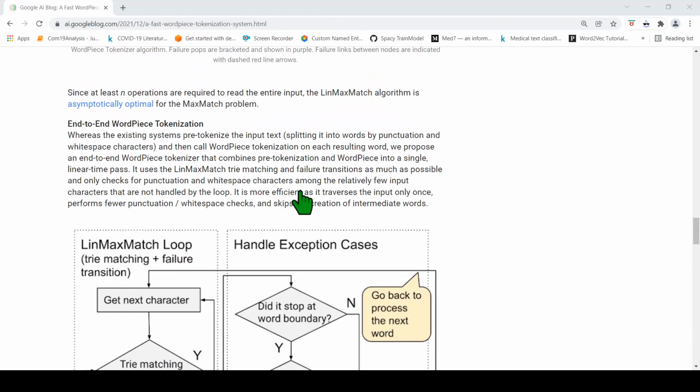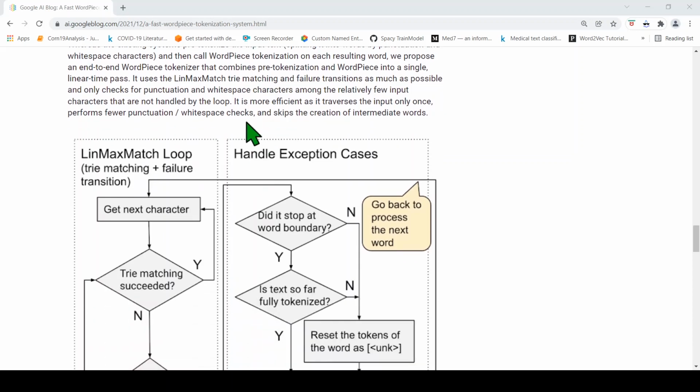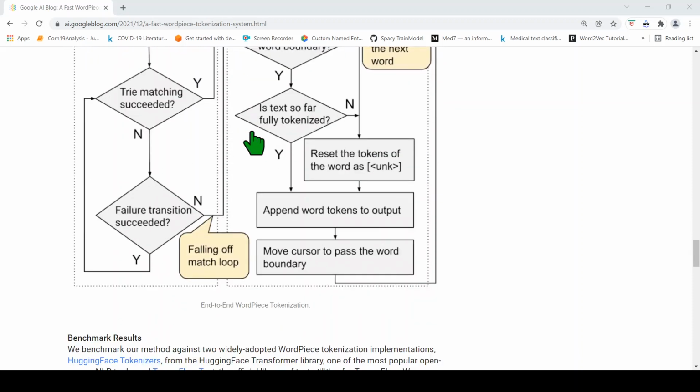In this way, splitting a paragraph into sentences, then into words, and then doing WordPiece tokenization is avoided over here. It takes the entire text as input and then performs this. That is why it is more efficient.